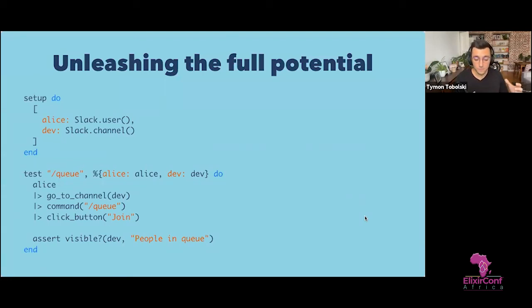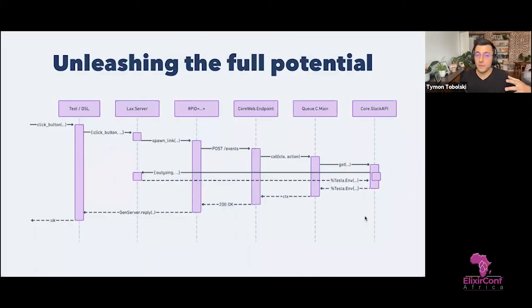And instead of mocking the APIs in an ad hoc manner, we decided to build something else, and we base that on Elixir processes. So we have a single GenServer that keeps all the state and is intercepting all the in and out communication with Slack.